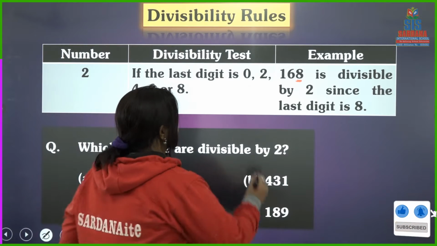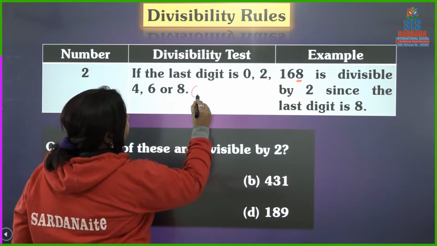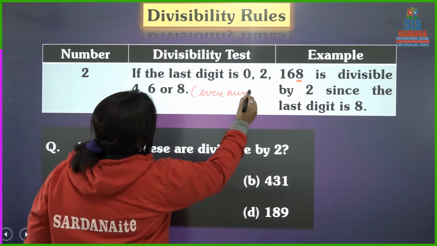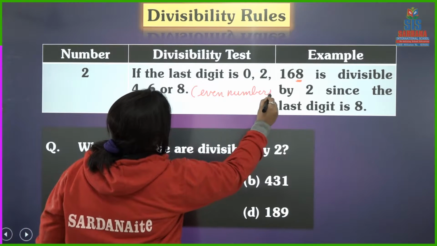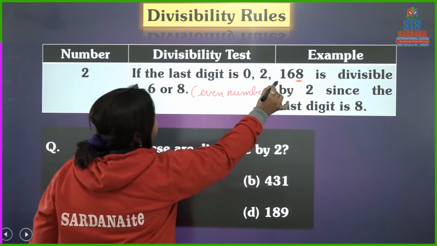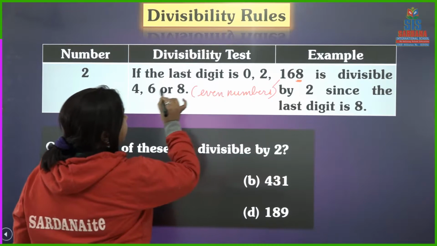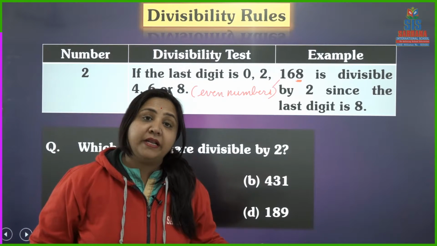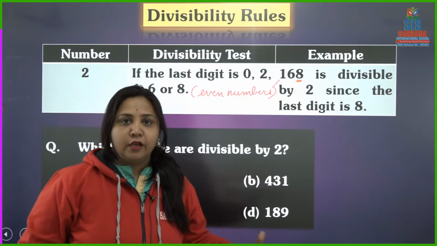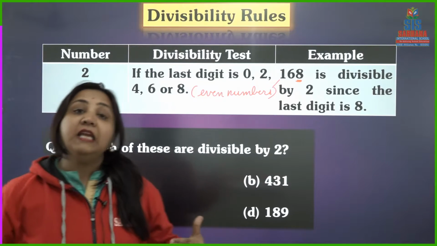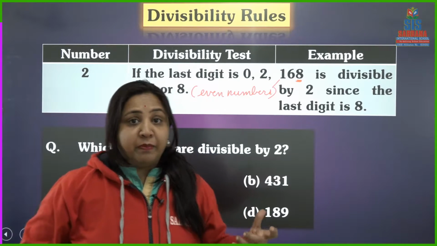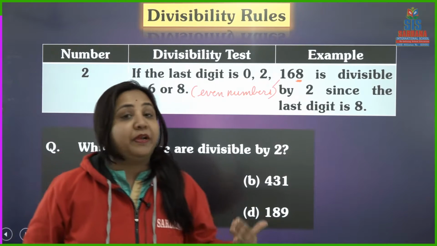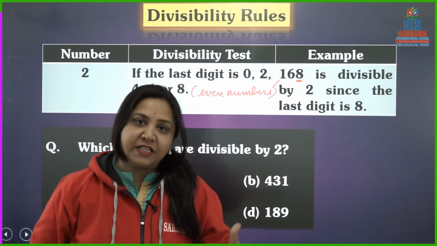These digits are called even digits, and if they are at the last of any number, that number is called an even number. So any even number has at the last either 0, 2, 4, 6 or 8, and it will be divisible by 2. Is it clear to you?